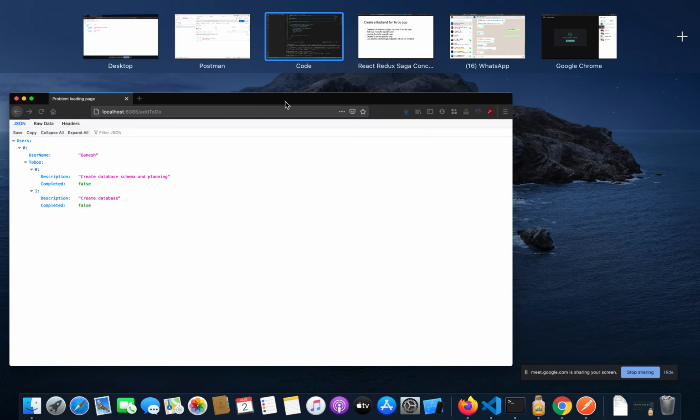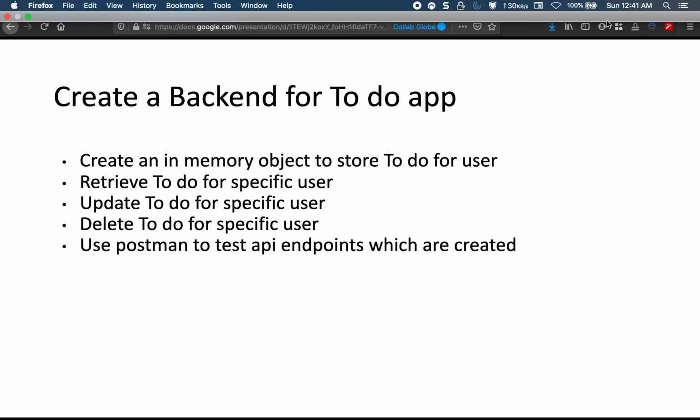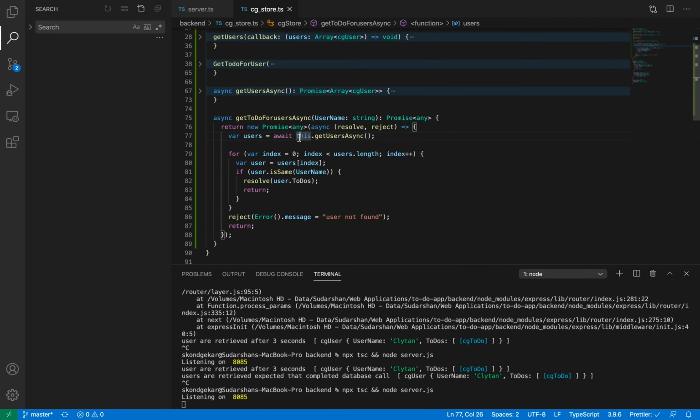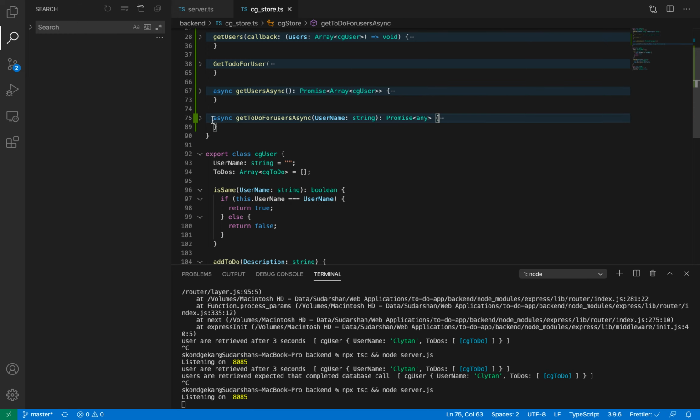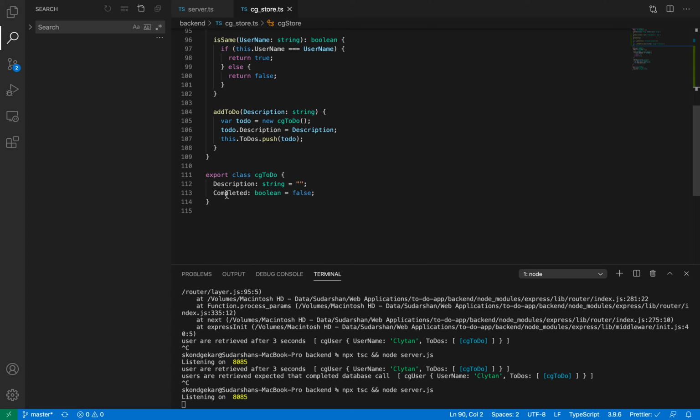Fine. So let's go back to our backend app. We have done retrieving to-dos for a specific user. Let me check what time it is. 12:41. So let's do the update and delete functions quickly. To update a to-do, what I mean is, I want to update that my to-do is completed. If it is completed, true, then I have to make it false. If it is completed false, then I have to make it true. So let's write that logic over here.